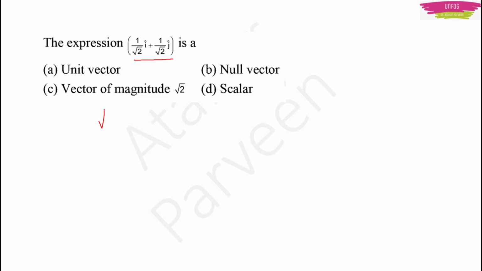So first find the magnitude, square root of 1 upon root 2 whole square plus 1 upon root 2 whole square. If even the k term was given in the question, then we would add it here along with the i and j terms. So this is going to be equal to square root of 1 upon 2 plus 1 upon 2, because root 2 whole square will be 2. So this is root 1 or simply 1.